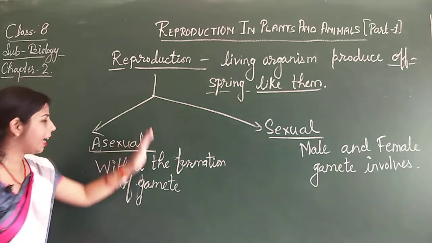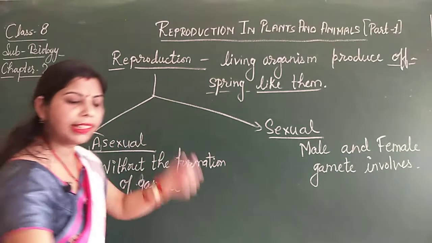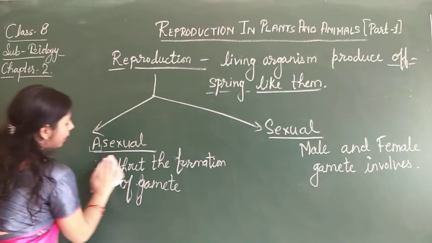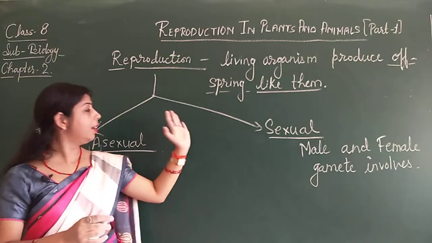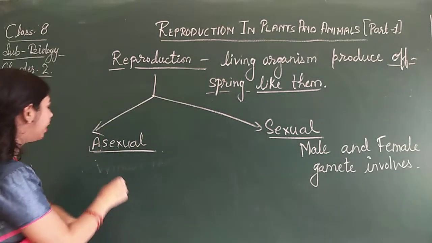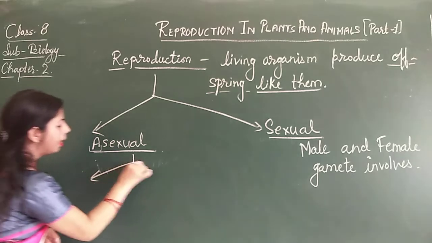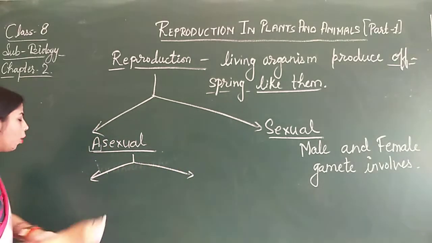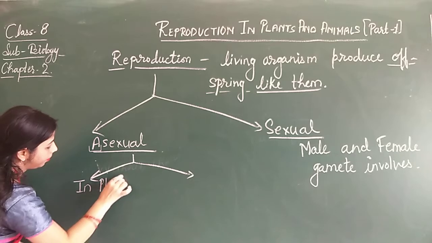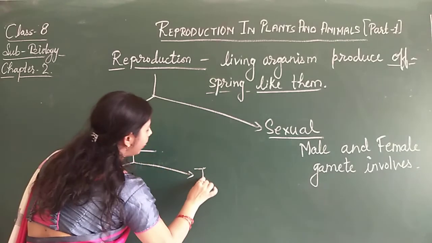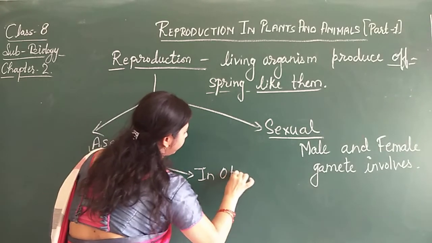Now, asexual reproduction occurs in plants and in other organisms. How does it occur in plants?